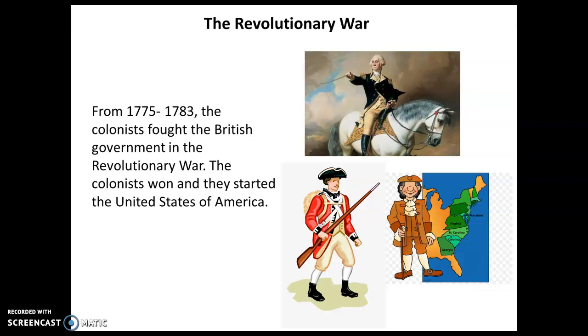The Revolutionary War. From 1775 to 1783, the colonists fought the British government in the Revolutionary War. The colonists won, and they started the United States of America. Here is a picture of George Washington. He was the general during the Revolutionary War. We'll learn more about him next week.